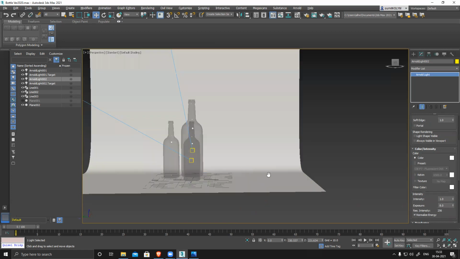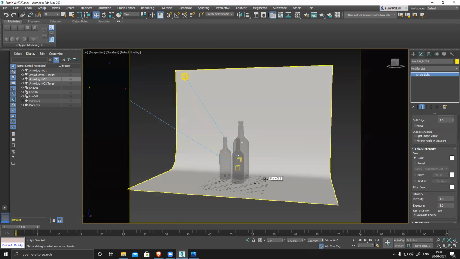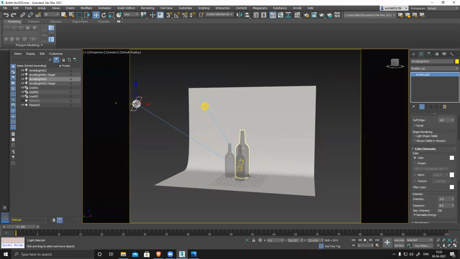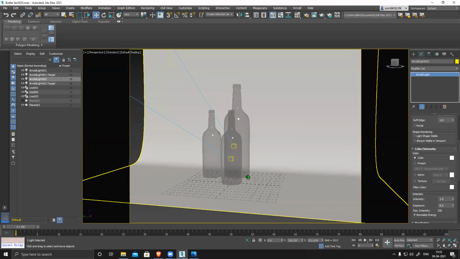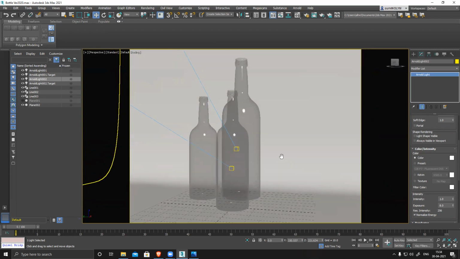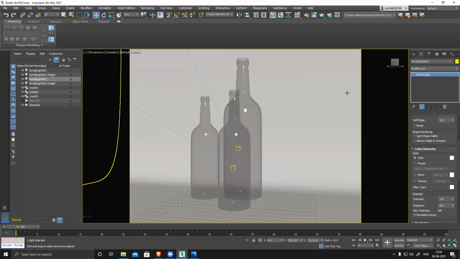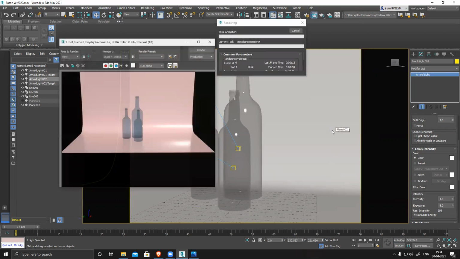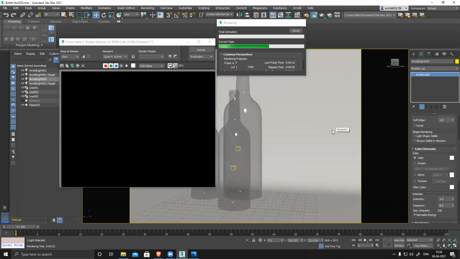So let's see, I want to render it out. If I press Shift F, it will create this safe frame. It will show how much it's going to render. And Alt and Control plus middle mouse button, you can zoom in and zoom out. Now I have this, and let's press F9 one more time. So it's all black.